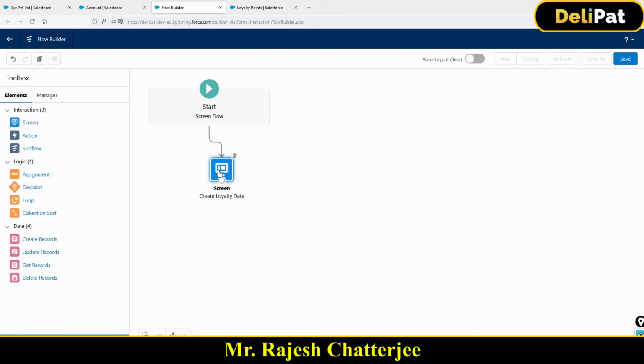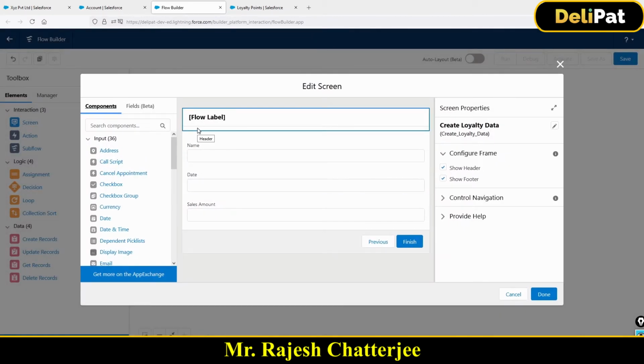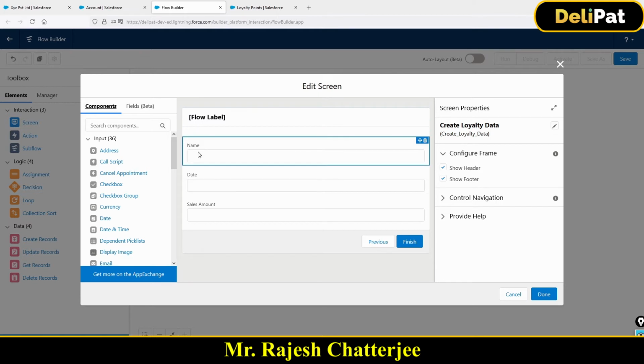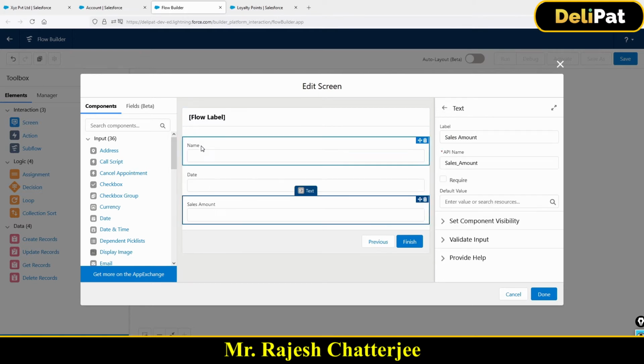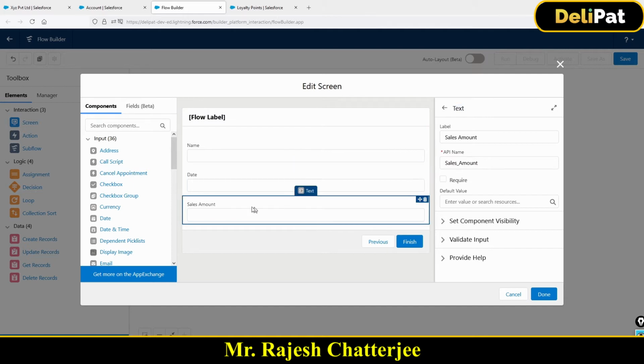One small thing I have to correct here. When I created this screen, in the screen I had three fields: name, date, and sales amount. Name should be text, which is fine. For date, I have taken text as the data type. That's not going to work out, right? So you have to make sure that you choose the correct data type in the flow screen. And sales amount has to be number, right? If it is not number, then you will find it difficult to map this somewhere else.